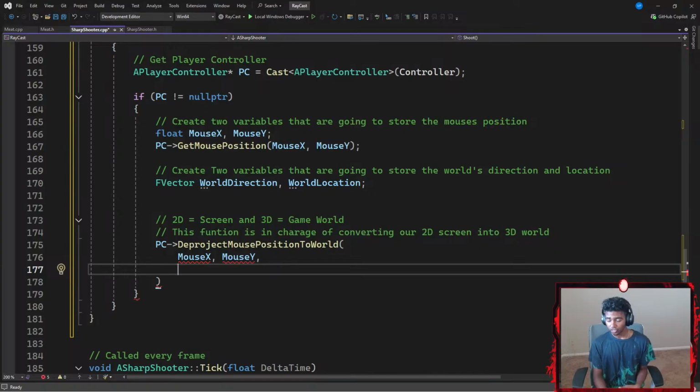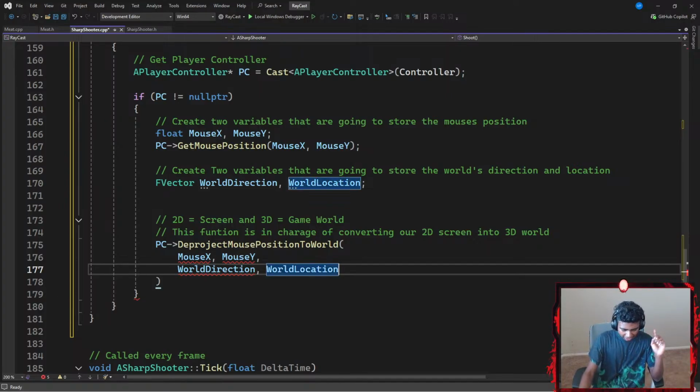Okay, the third parameter is going to be my world direction. Let's go with something like WorldDirection. Lastly, my fourth parameter is going to be my world location.